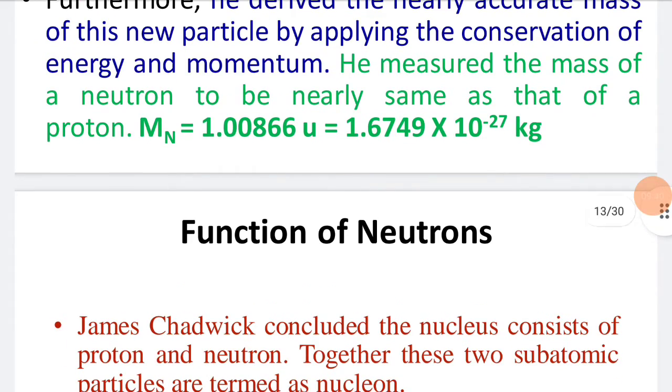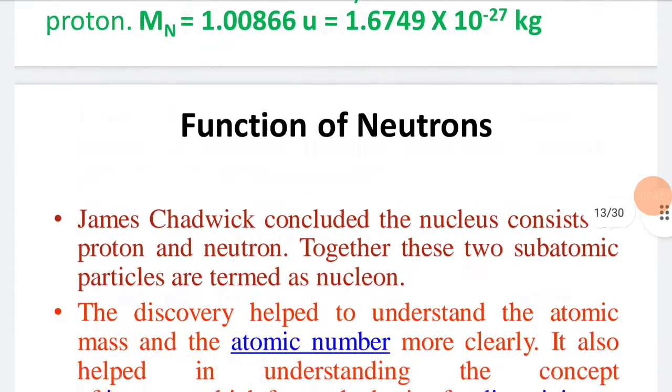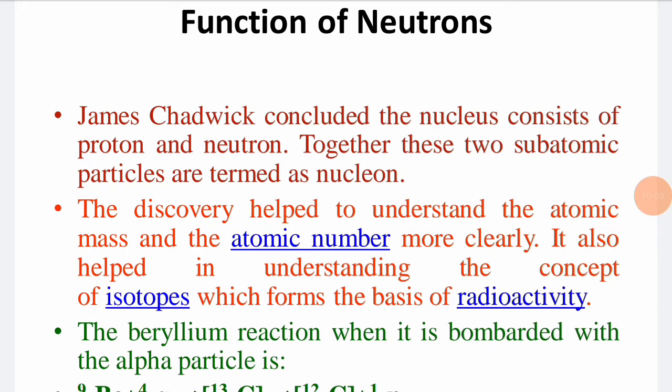This is the mass of the proton. Function of neutrons. James Chadwick concluded the nucleus consists of protons and neutrons. Together, these two subatomic particles are termed nucleons. The discovery helped to understand the atomic mass and the atomic number more clearly. It also helped in understanding the concept of isotopes, which forms the basis of radioactivity.